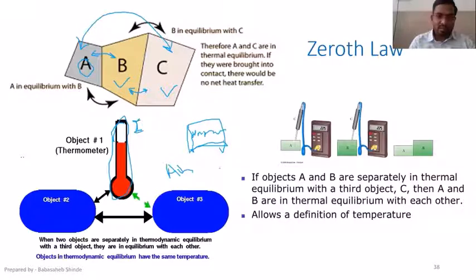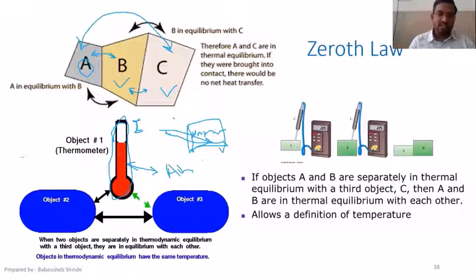When I want to measure the temperature, initially the thermometer will be in equilibrium with the atmosphere, so it will read the temperature of the atmosphere. Then I'll bring the thermometer in contact with the human body whose temperature is to be measured, and those two will be in thermal equilibrium.